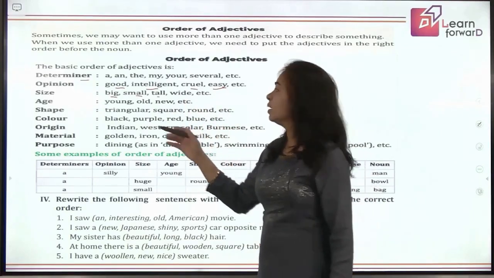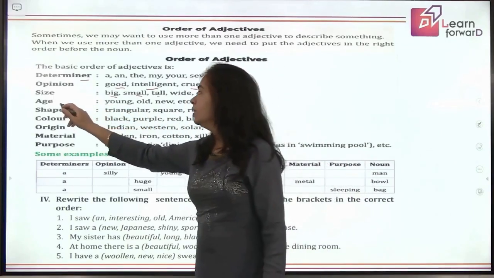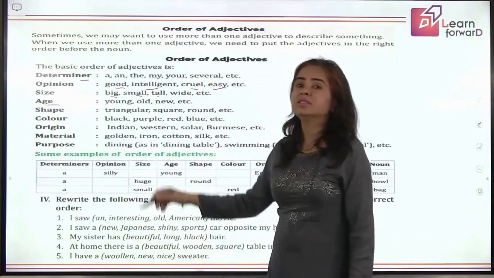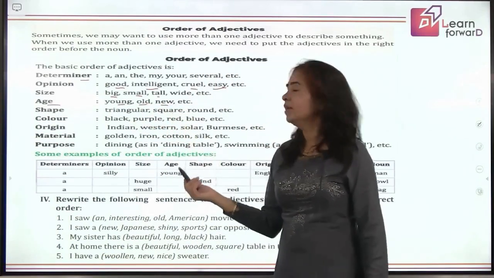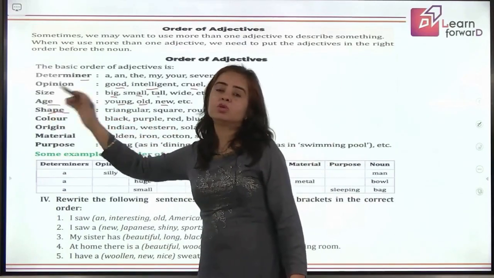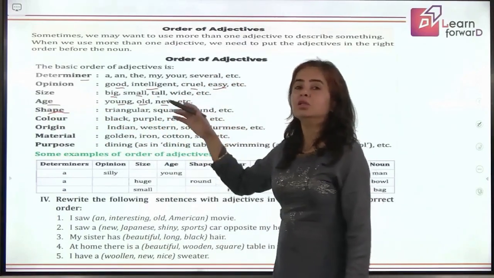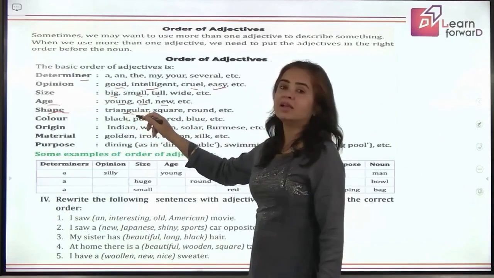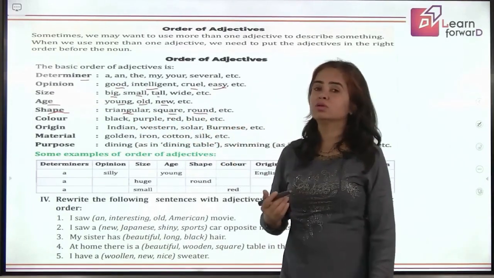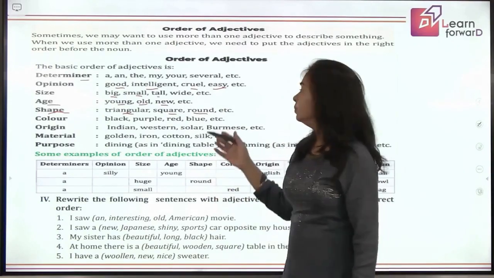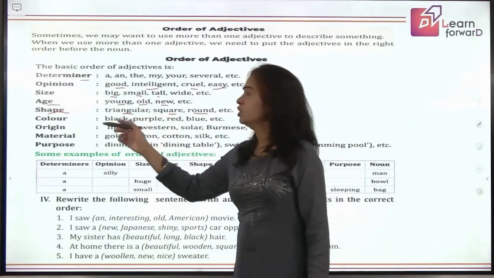So that describes the size of the noun. Then coming to age is describing somebody as young, old, new, right? Coming to next is the shape. So all the mathematical shapes, those shapes in adjective form. Triangle gives you triangular, square is square, round. For circle, you can also say circular, right? So these are the different shapes.